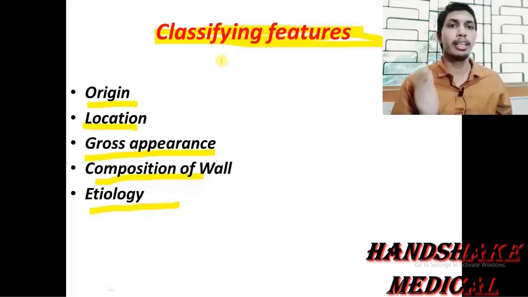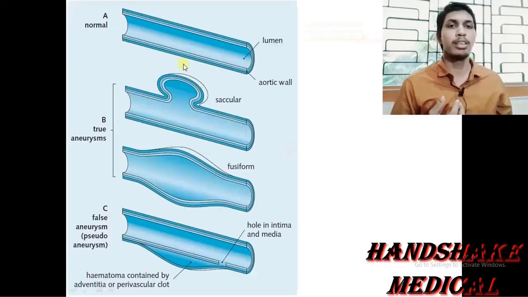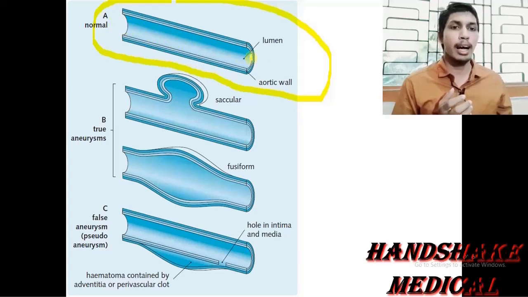We would go in detail on the classifying features of all these types on the basis of various pictorial representations, various diagrams. Now proceeding further. So actually this one is the normal blood vessel. So what would happen in the normal blood vessel? This one is the normal lumen of a normal blood vessel, and this one is the three layers.